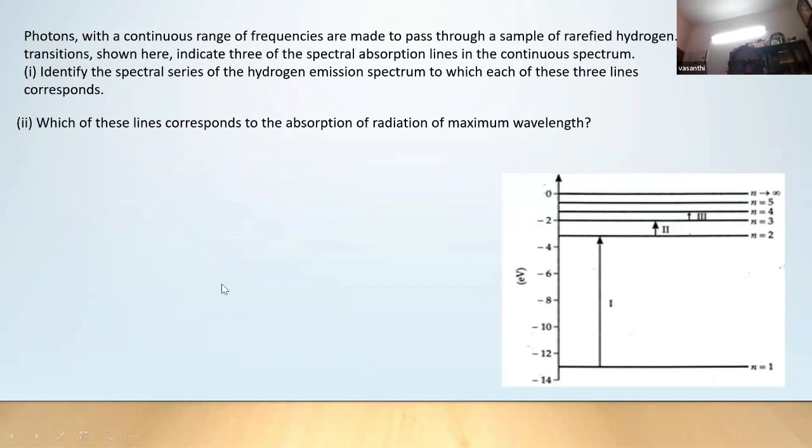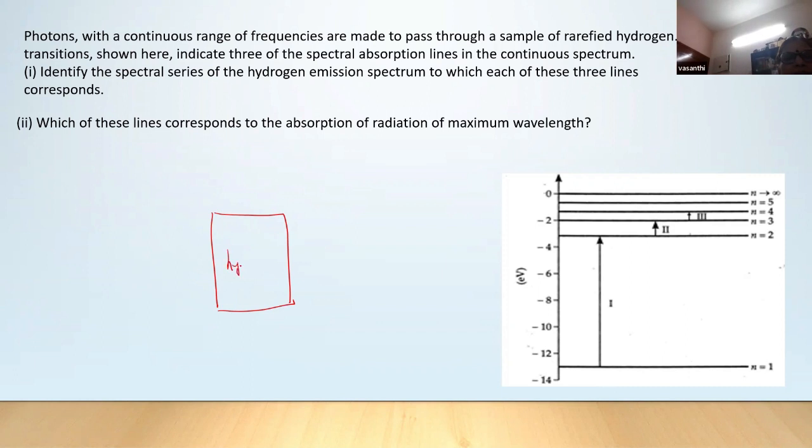How do you get that absorption line? What do you mean by absorption line? Ground to excited state. If you supply energy, the electron takes the energy and will move to the excited state. Suppose you have hydrogen here, it's not excited.